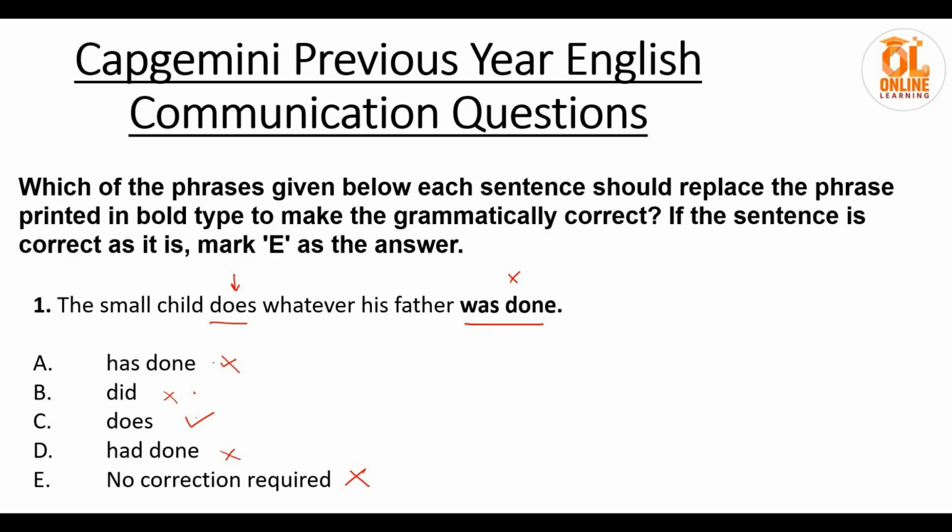whatever his father does. Okay, so whatever his father has done in the past, he doesn't know. He's a small child, so he cannot do things which his father has done in the past. So he doesn't know anything which is of the past. That's why we cannot use sentences here which are of the past tense, like has done, father did, father had done. So we cannot use these. Our correct option will be answer C. Okay, the small child does whatever his father does.